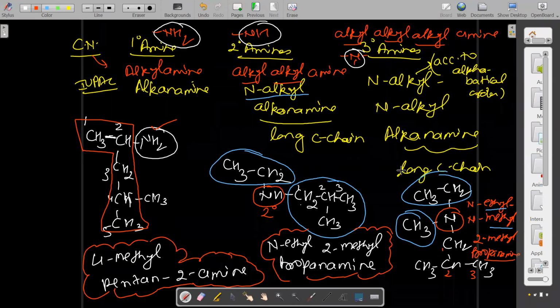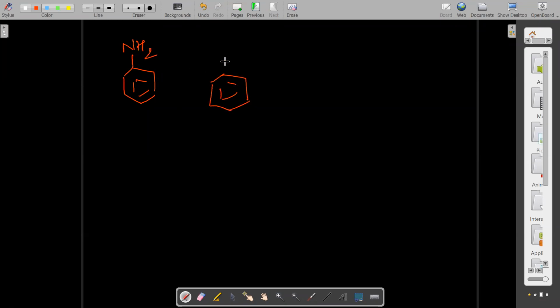So we have taken all 3 types of amines, 1 degree, 2 degree and 3 degree. Now one more example I want to discuss with you. Tell me what type of compound it is. It is aromatic, right? All of you know the name of this compound? Quickly say yes or no. What is the name of that compound first? Aniline, right?